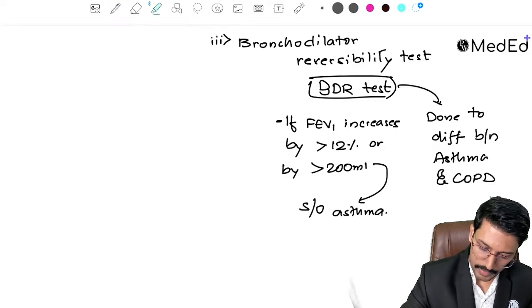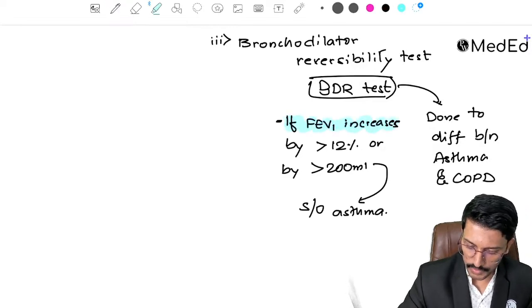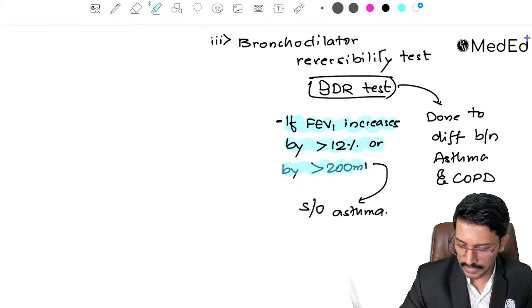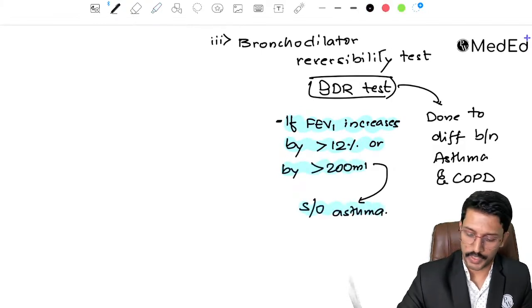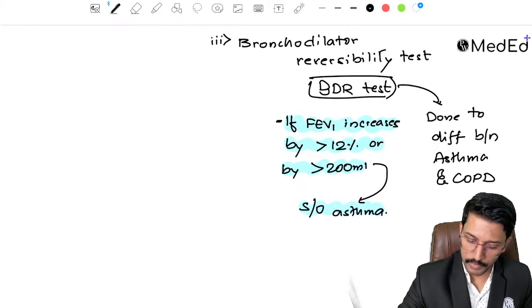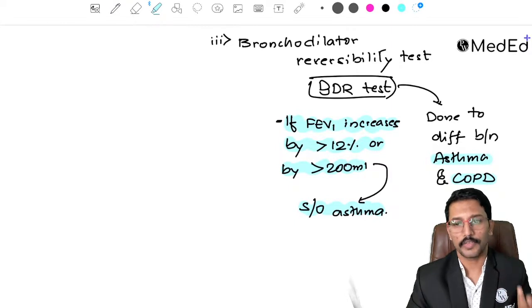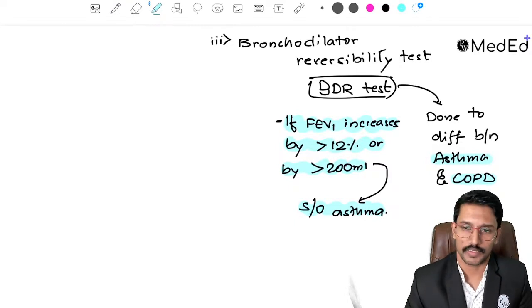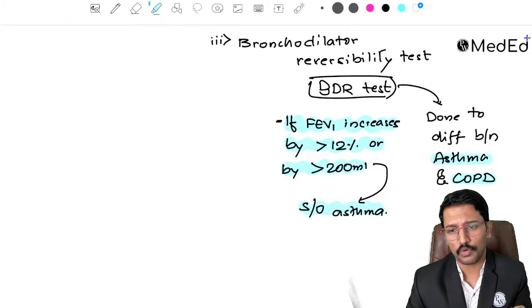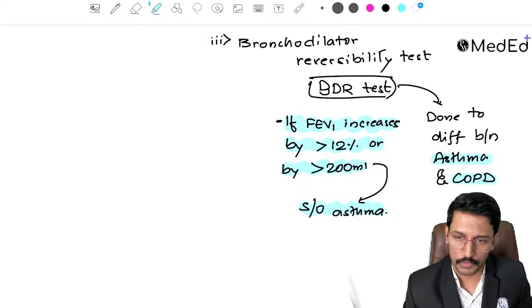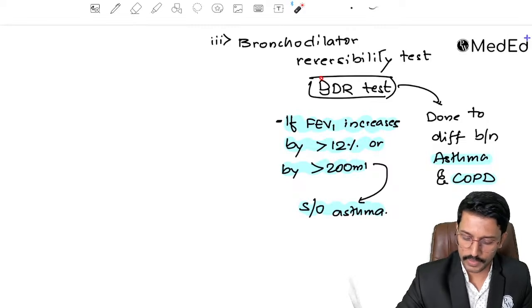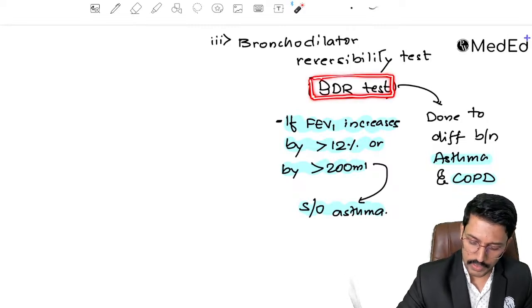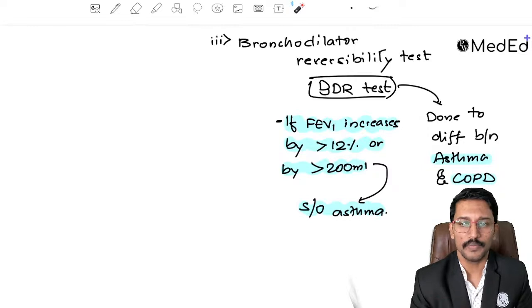If it doesn't increase that much, it might increase but the increase is less than 12% or less than 200 ml, then it is suggestive of COPD. So when we do this bronchodilator reversibility test, if it is asthma, the patient's FEV1 will improve by more than 12%. If it is COPD, it may improve but not by more than 12% for sure. You might see only a 4%, 5% improvement. That is why this is the most important investigation to differentiate between asthma and COPD.